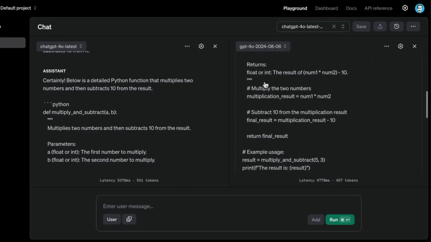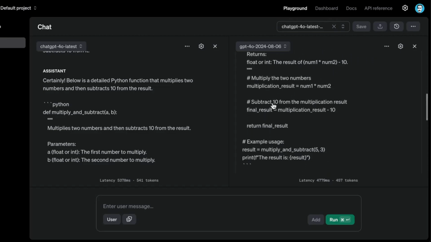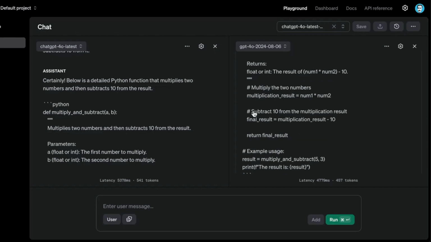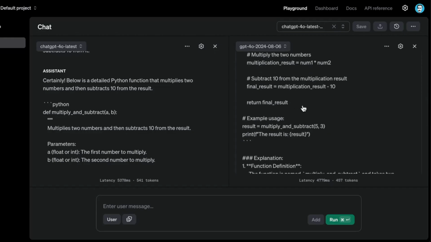And then it has, okay, this is what it returns, and it has a description of multiplying two numbers. That looks good, and I like that it has the comments. Those are the little things that I'm looking at. Comments are really what I want to see in code, even though this is a basic function. I'm wondering how it would perform if I asked it to, let's say, specify a class or something like that. That would be an interesting next test.